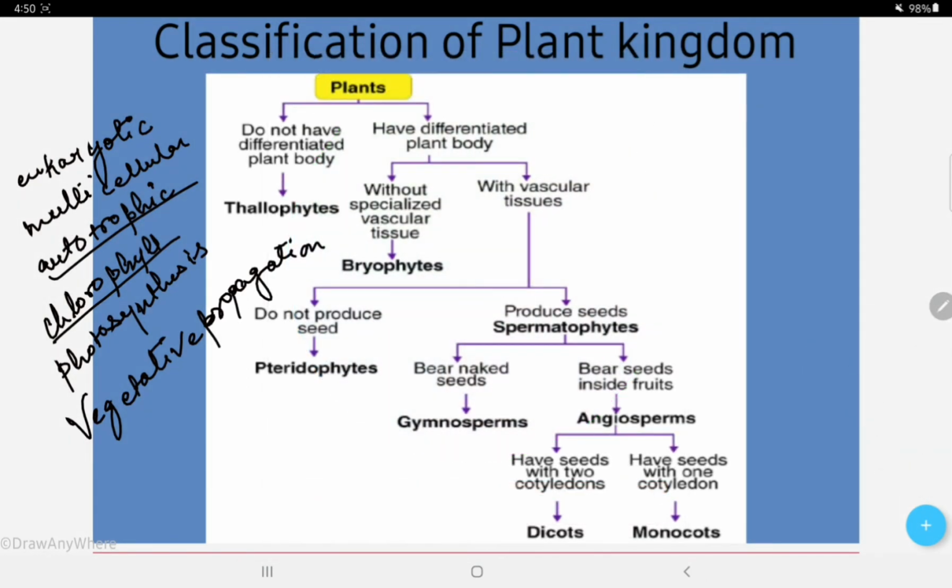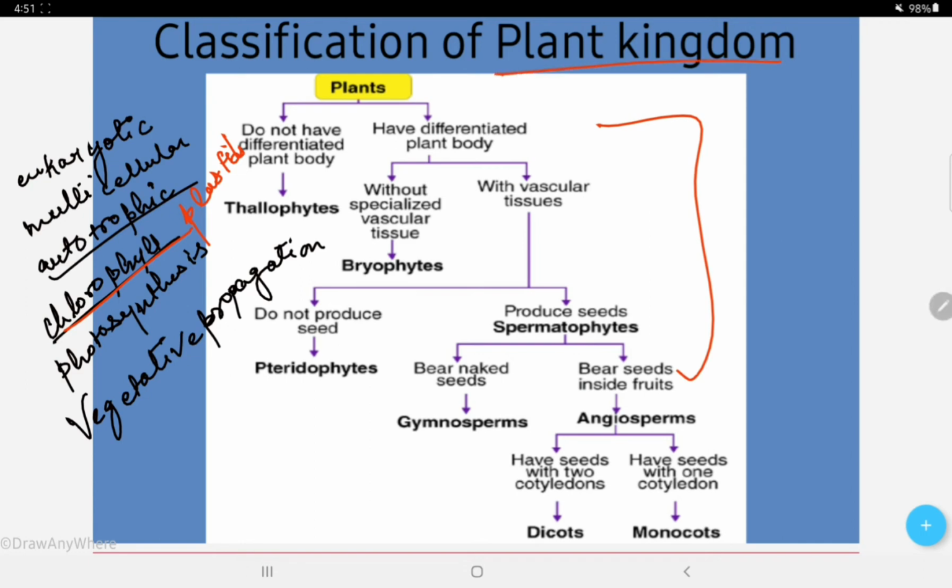It is present in plastids. This chlorophyll is present in plastids, right? Now they have different organelles for reproduction, support and photosynthesis. Now coming to the classification of the kingdom. The plant kingdom is further divided into subgroups, or we can say it is further classified into some subgroups. The classification is based on the following criteria.